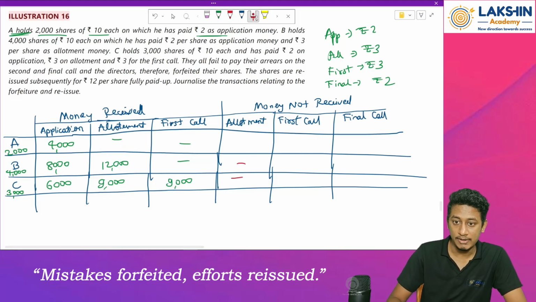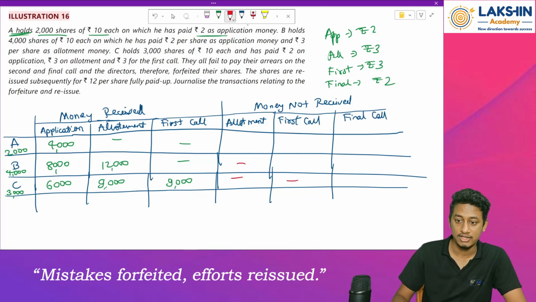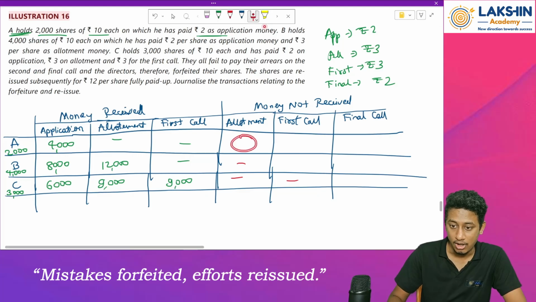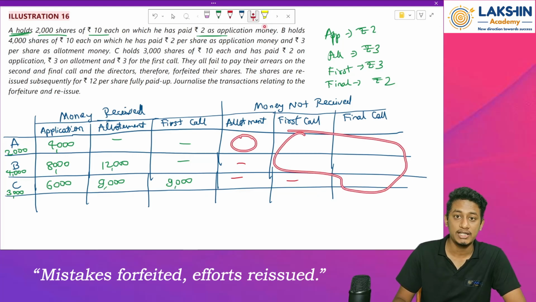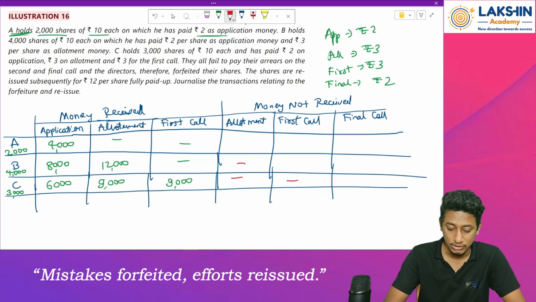Then coming to first call, only Mr. C has paid the money. So mark his column as nil over here. Then that means all these columns are yet to be paid, or the money is not received. So Mr. A on allotment has not paid. So 2,000 into allotment rupees 3 equals rupees 6,000 yet to be received on allotment.